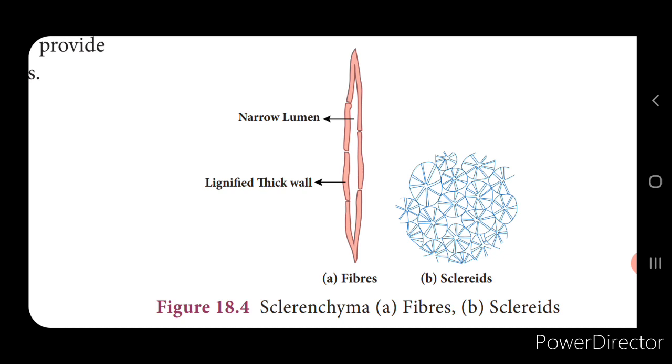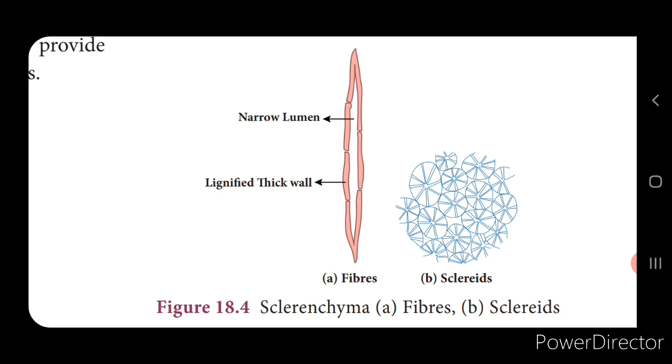Fibers, you can see in the first picture, are elongated cells which are pointed at both ends. The walls are also lignified, isn't it? The average length of the fibers will be 1 to 3 millimeters, and sometimes they may also grow longer, ranging from 20 millimeters to 550 millimeters. The next one is the sclereids.